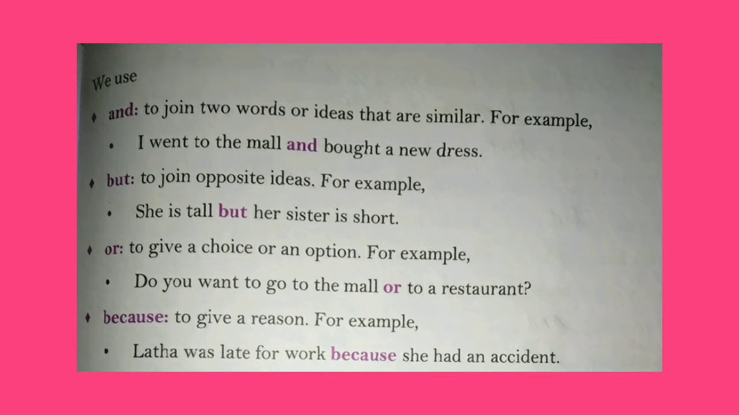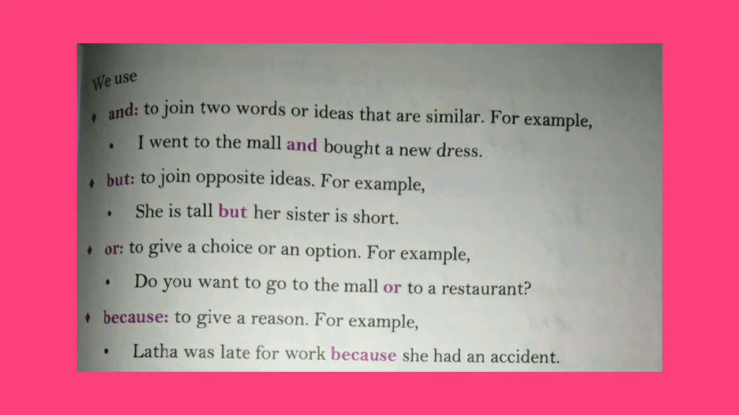We use and to join two words or ideas that are similar. For example, I went to the mall and bought a new dress. Here we join two ideas that are similar.